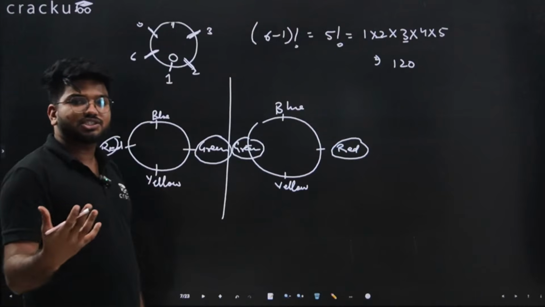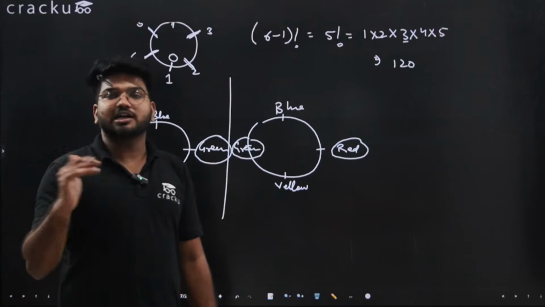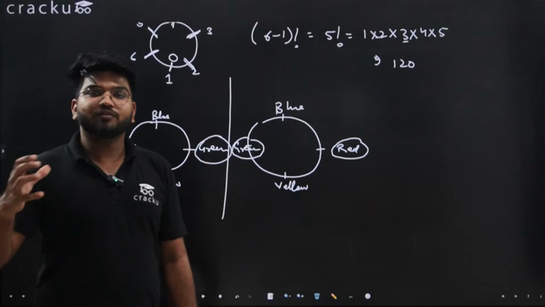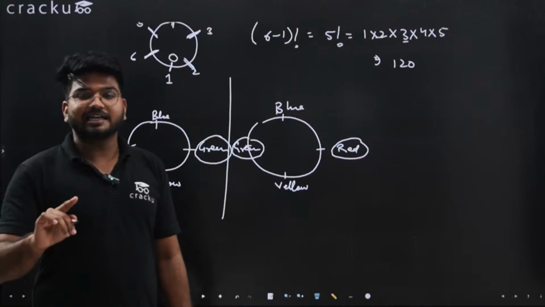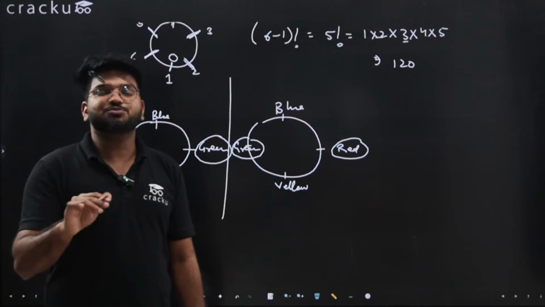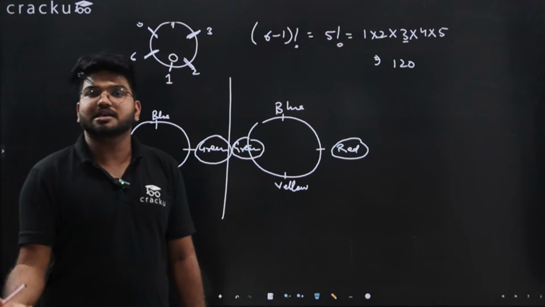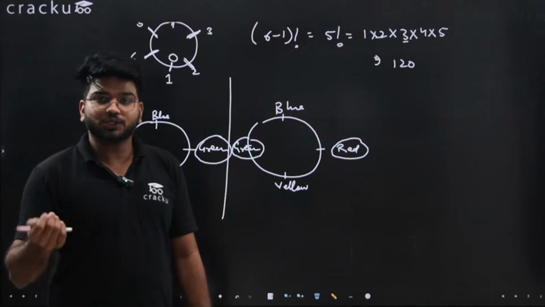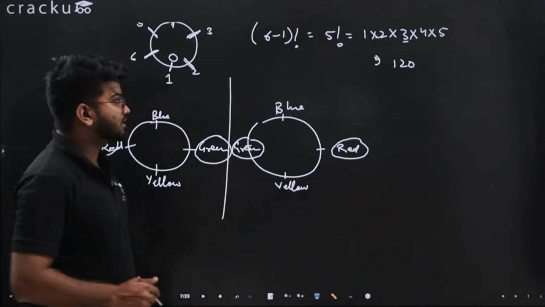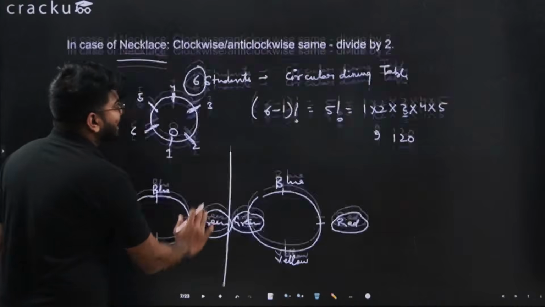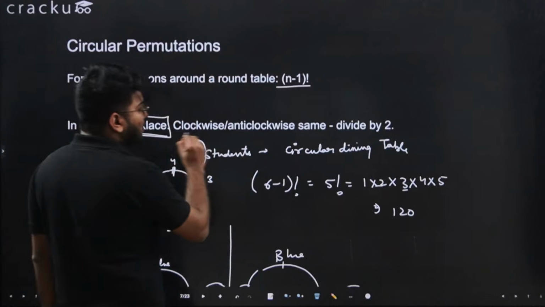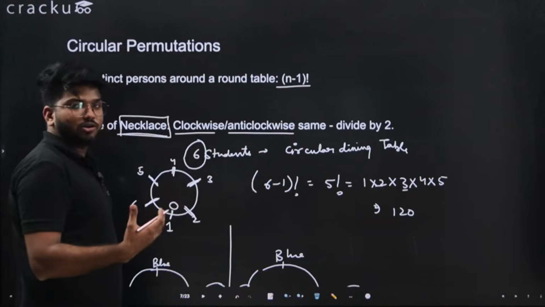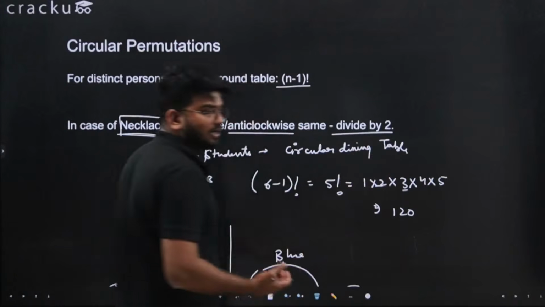So whenever we have such cases where either clockwise or anti-clockwise is the same, or we have a necklace where a flip can be done, for each arrangement there can be a duplicate arrangement. So we have to divide by 2 to avoid that duplication. So whenever you have a necklace within the circular arrangement, or clockwise or anti-clockwise is the same, you divide that by 2.